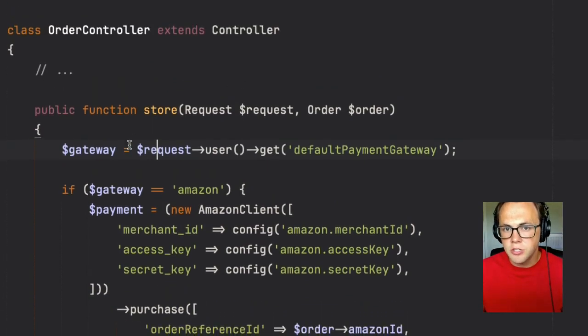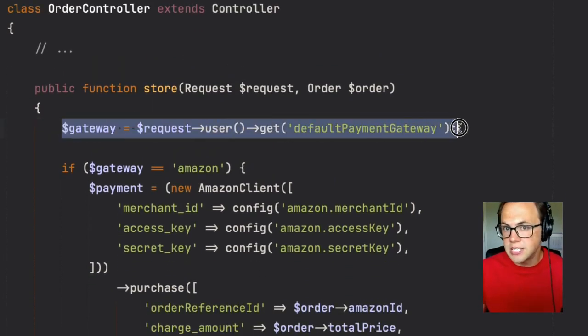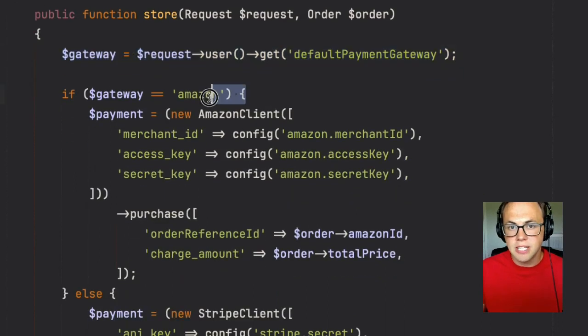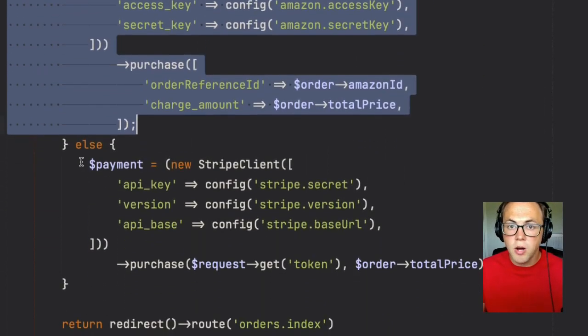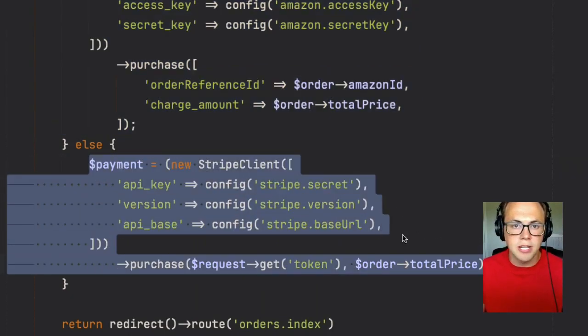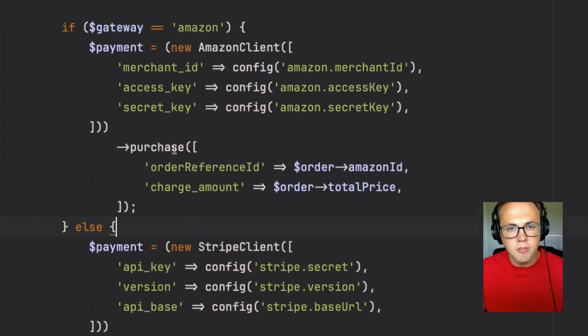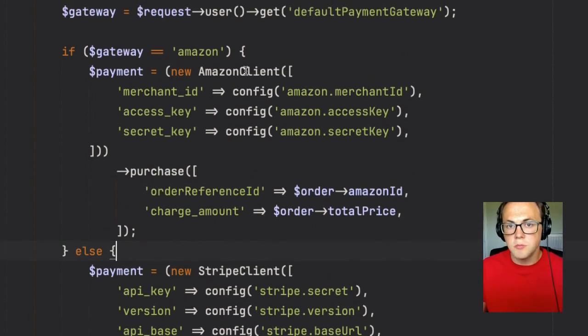In this new version of the controller, we are getting the selected gateway from the user. If they selected Amazon, we output that logic specific to Amazon. Otherwise, we fall back to our default Stripe client. And again, in real life, you would do something a good bit more than this, a good bit more organized, probably leaning on Laravel a little more. But just to demonstrate the principle here at work, this is what we've chosen to do.